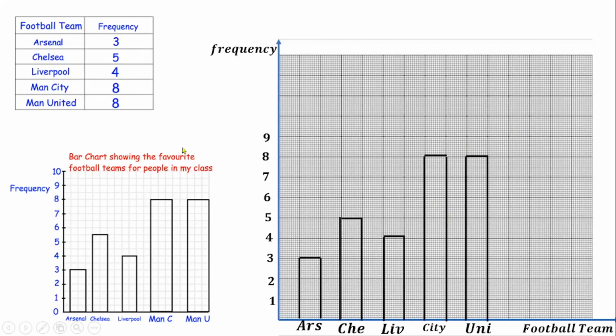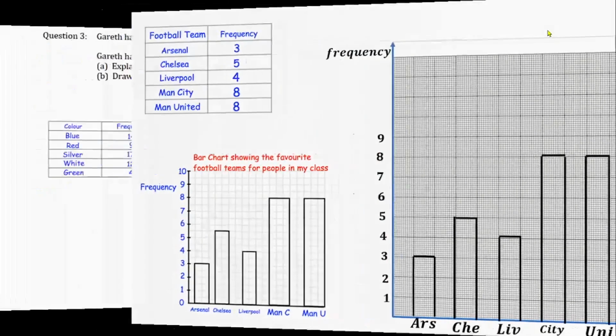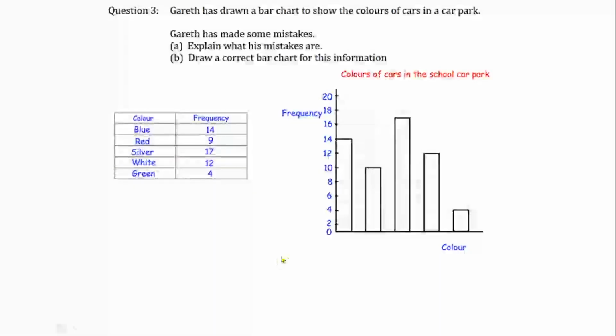So this is a GCSE past question, which is similar to Nigerian exams as well. Let's see more questions that we can lay our hands on. Garrett has drawn a bar chart to show the colors of cars in a car park. Garrett has made some mistakes. We have to explain what his mistakes are, and we have to draw a correct bar chart for the information as well.